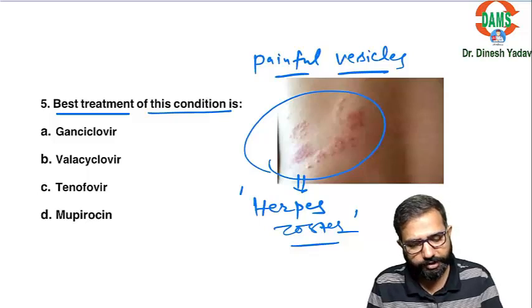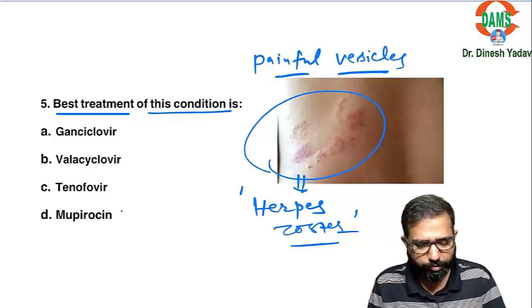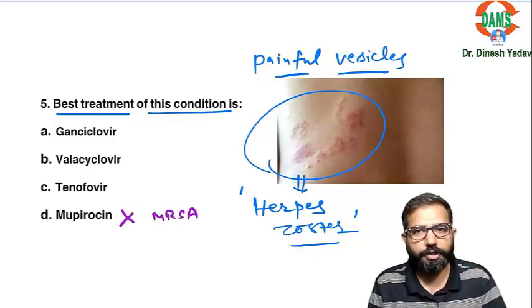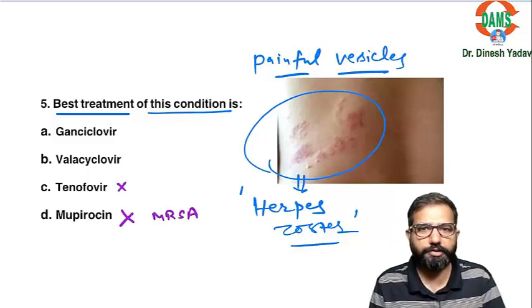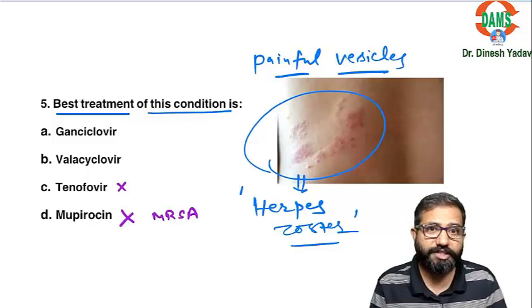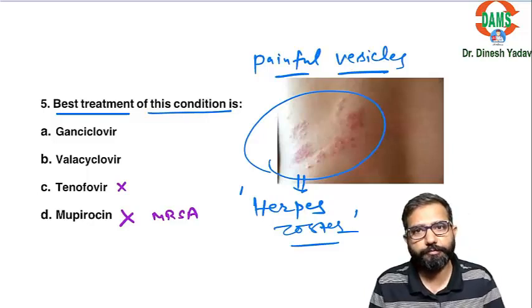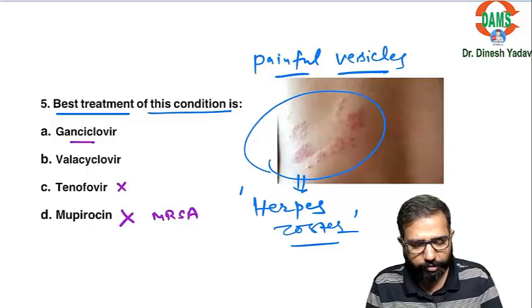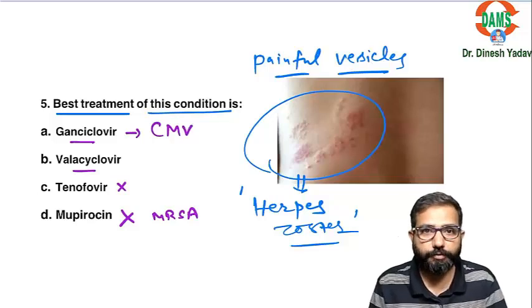Which drug is best for this? So mupirocin is for MRSA, not for this. It is for bacteria. Tenofovir is not for this. Tenofovir is the drug for HIV, hepatitis B. Ganciclovir is used for cytomegalovirus chorioretinitis.